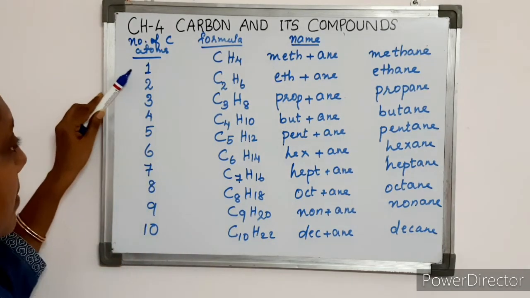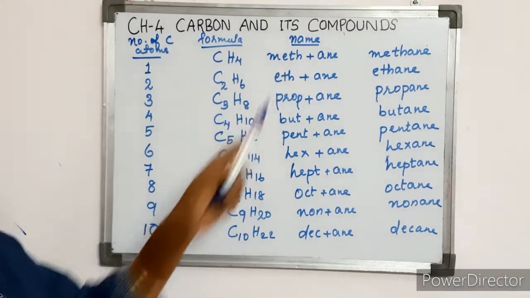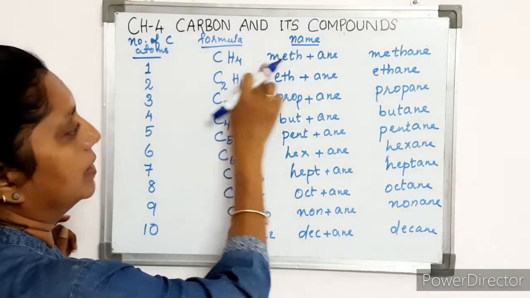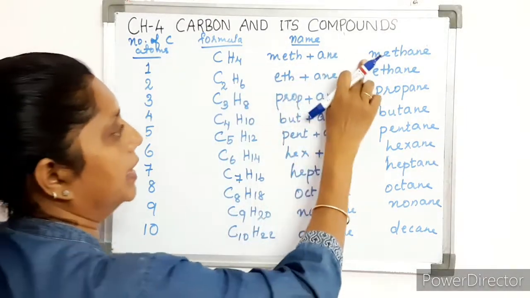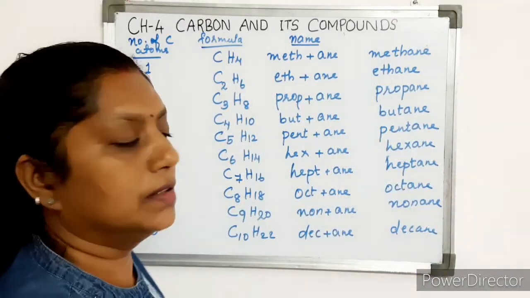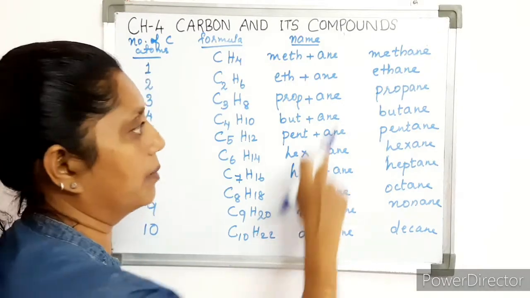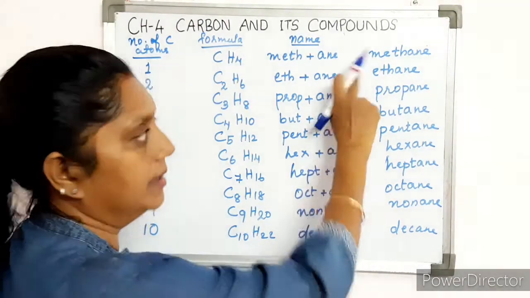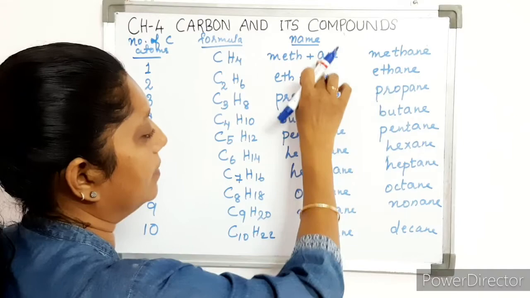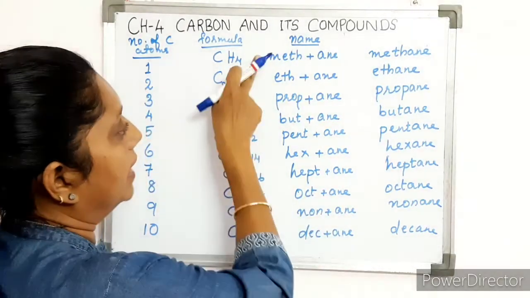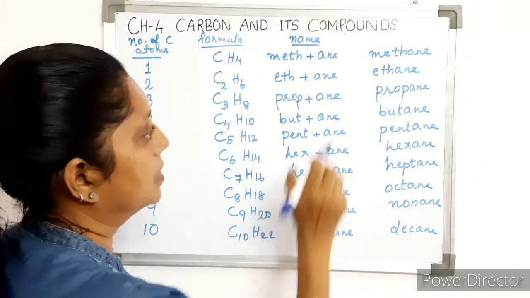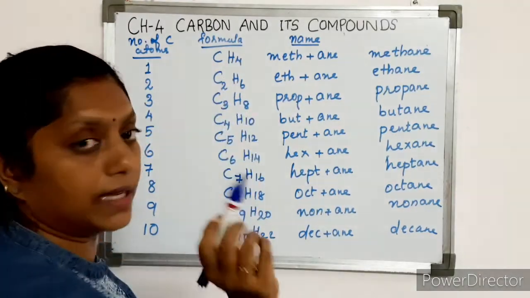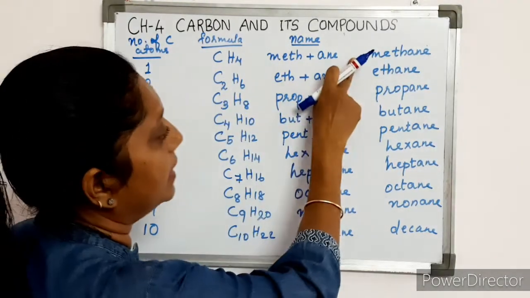So, the number of carbon atoms is 1. We are adding the name meth and the suffix ane. The name is methane for the first, simplest hydrocarbon. It is an alkane. Okay, since it is an alkane, we are adding ane to these root words. So, the alkane with only 1 carbon is methane.